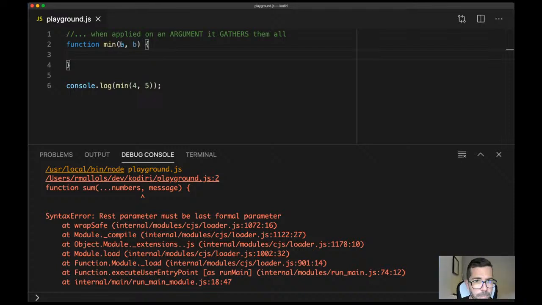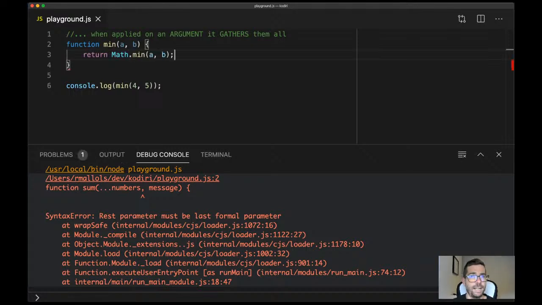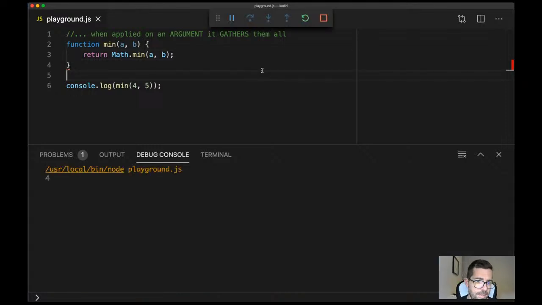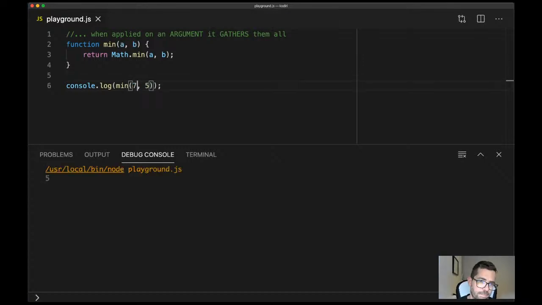Can anyone tell me how you would solve the problem? Would we return Math.min(a, b)? That's correct. If we run it, that returns 4. If I pass 7 and 5, that returns 5.